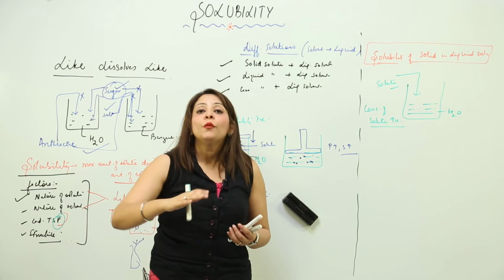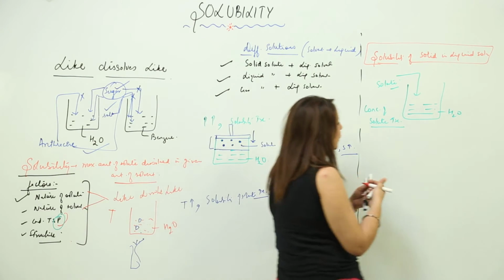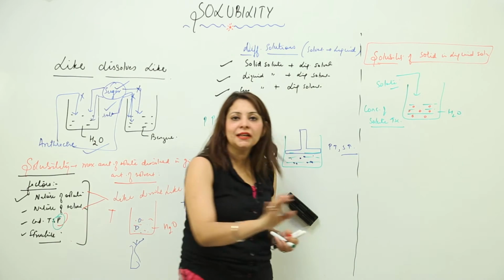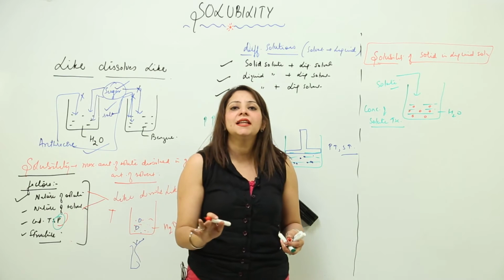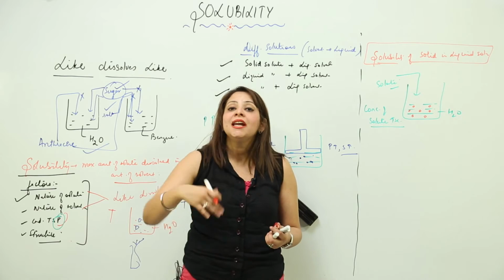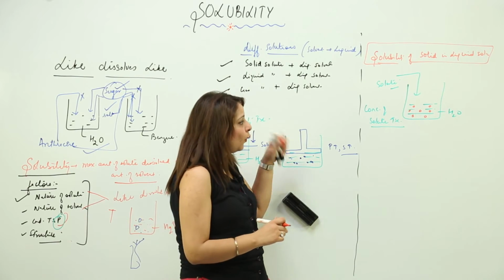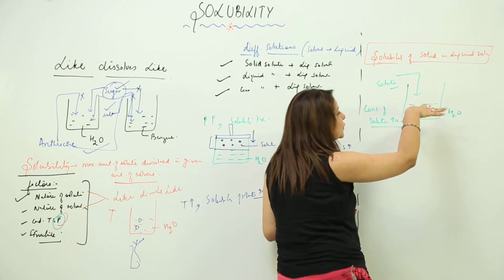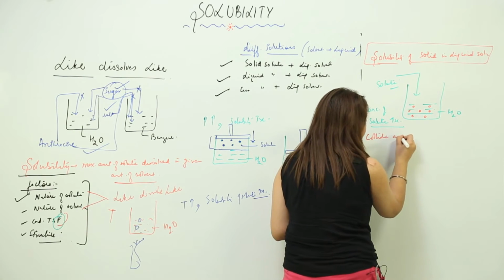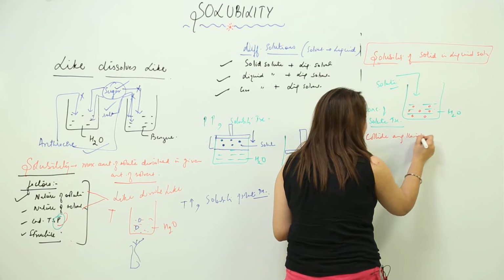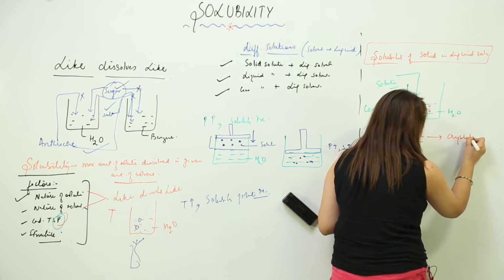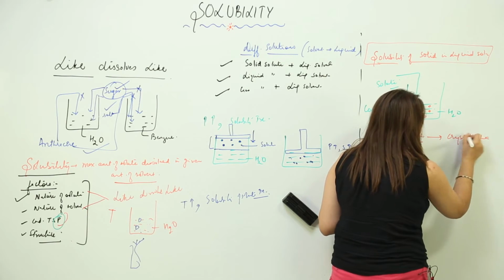Then what happens, with the passage of time, let us make solute particles here. These solute particles are dissolved in the solvent and they are increasing the concentration of the solution. That means the concentration of solute is being increased in the water, right. Now when they are in a dissolved state, they collide among themselves, and when they collide, they are precipitated in the form of crystals. We say the process is crystallization.